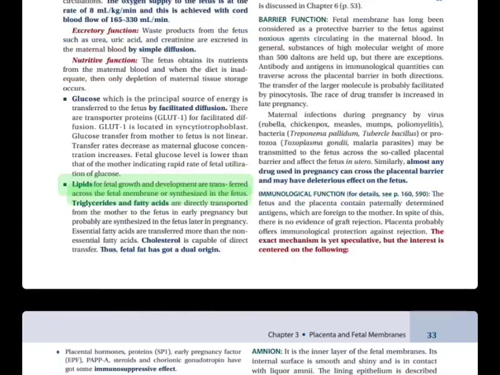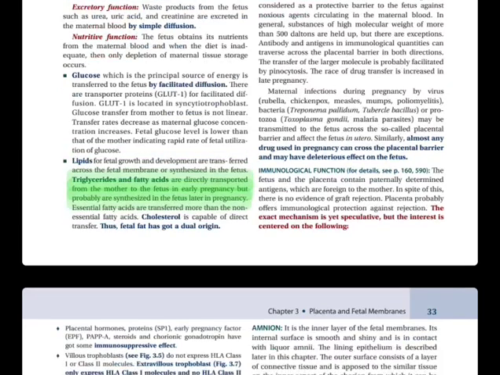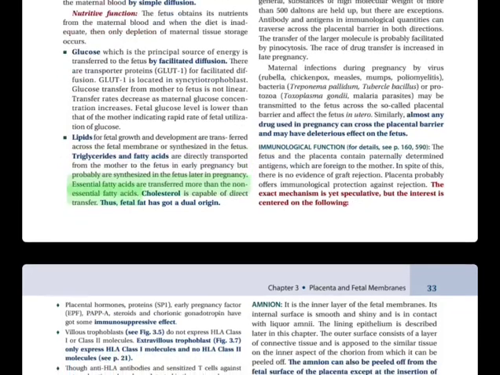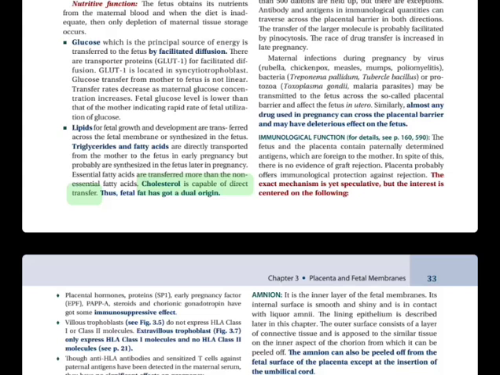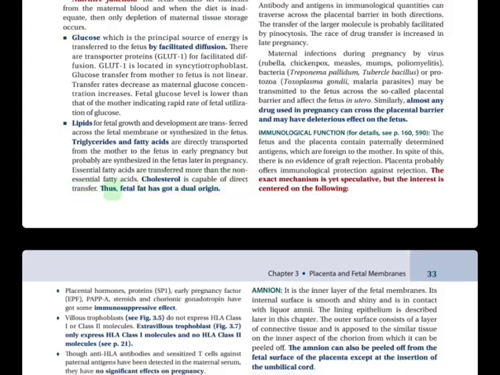Lipids for fetal growth and development are transferred across the fetal membrane or synthesized in the fetus. Triglycerides and fatty acids are directly transported from the mother to the fetus in early pregnancy, but probably are synthesized in the fetus later in pregnancy. Essential fatty acids are transferred more than the non-essential fatty acids. Cholesterol is capable of direct transfer, as fetal fat has got a dual origin.